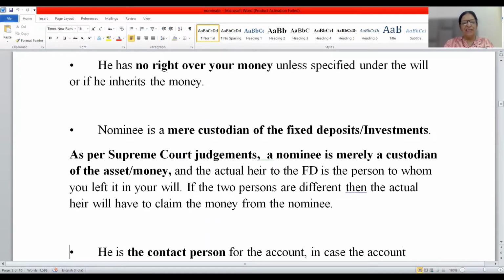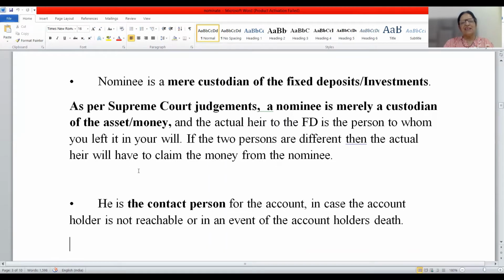Moving ahead, friends, the next one is: he is the contact person for the account. He is the person whom the institution or the bank has to contact in case of the death of the investor. So friends, he is the contact person for the account in case the account holder is not reachable or in the event of the account holder's death.